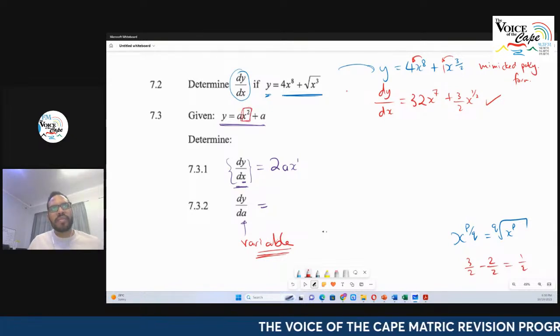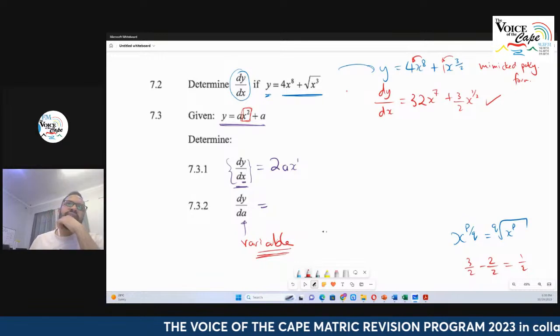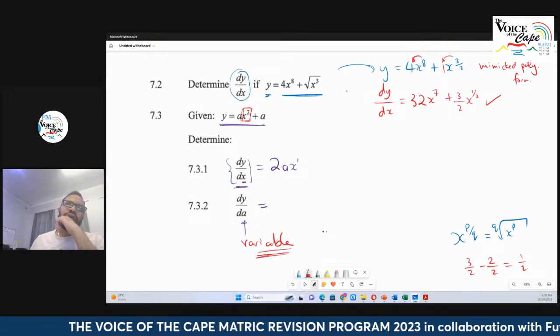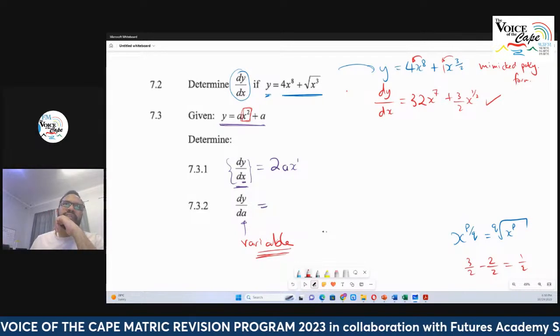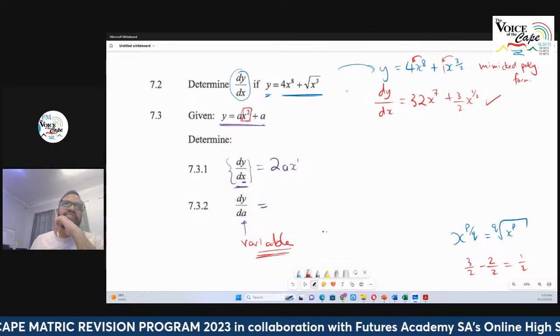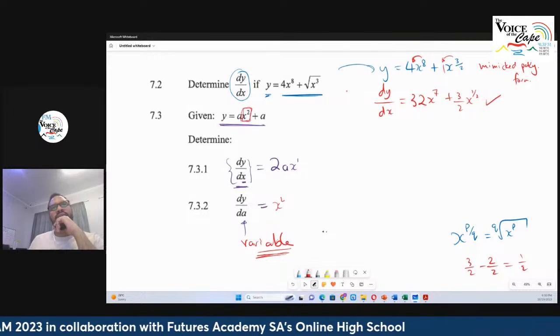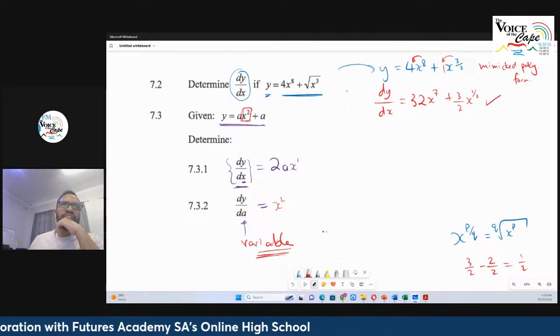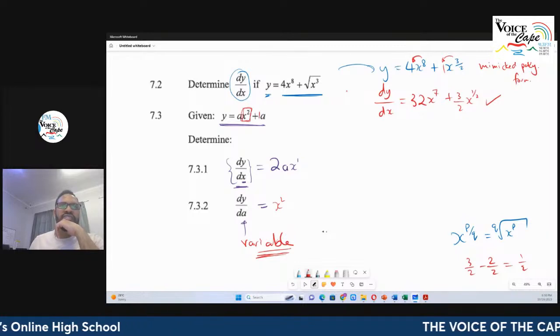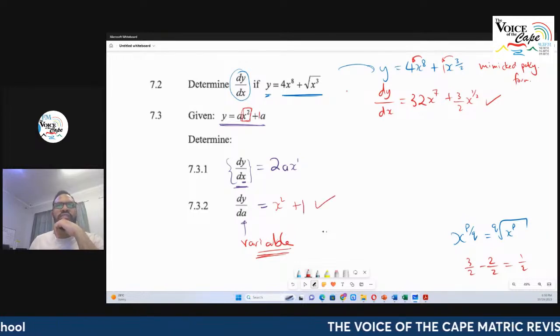Okay. So if I find the derivative of that, well, that's a to the power of 1, right? And then this is in front of a to the power of 1. So that answer there is just x squared. Okay. And then here I've just got a, and there's an imaginary 1 there. So the coefficient of that is just x squared plus 1. And that's your derivative there.